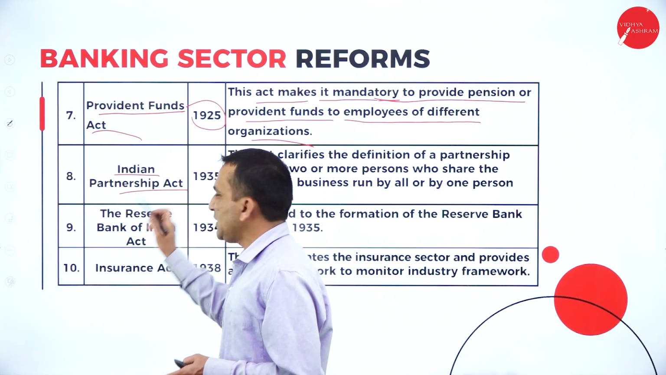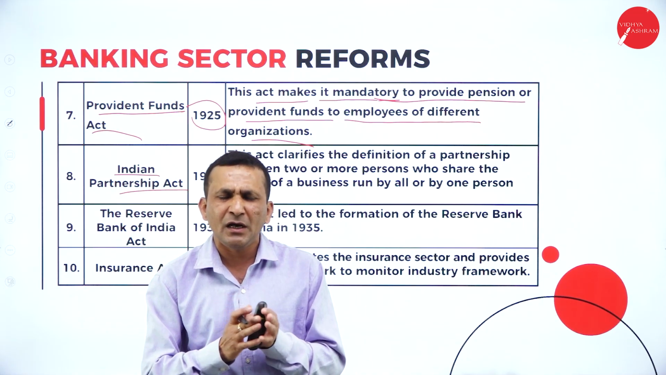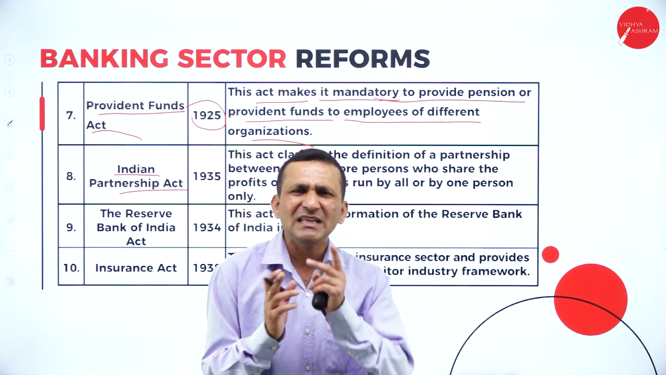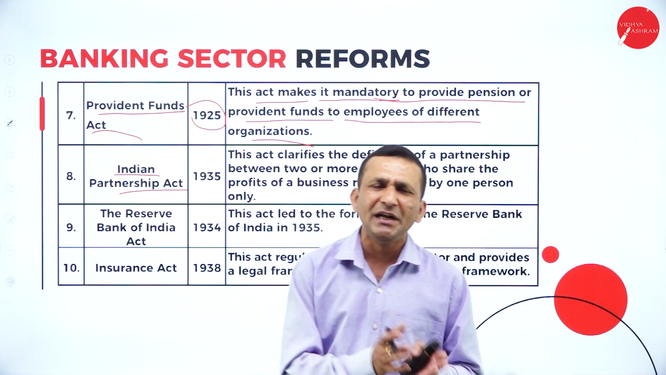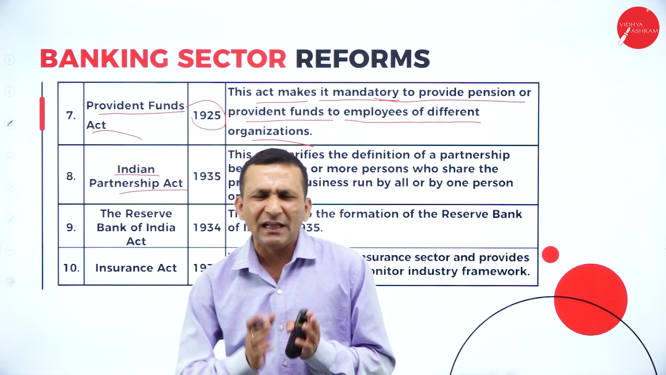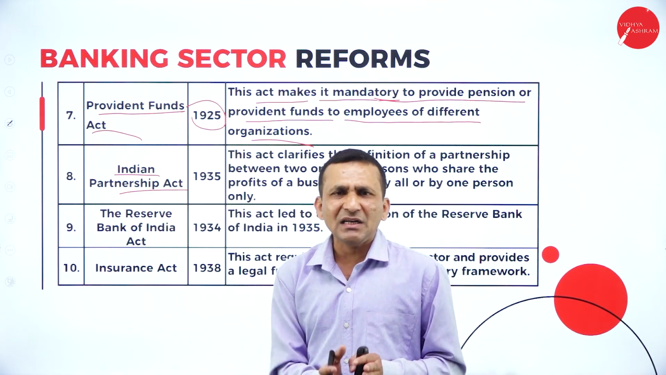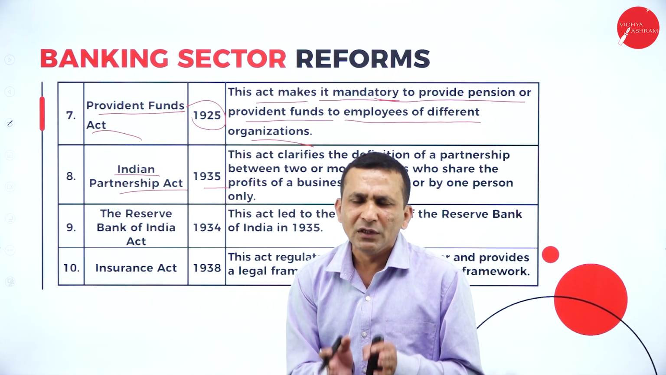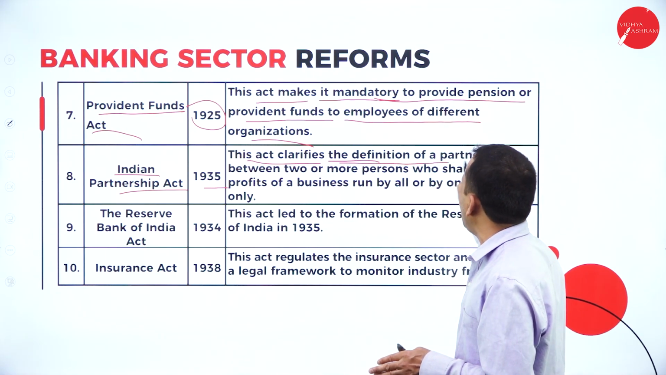So, Indian Partnership Act. Any persons who want to start a partnership firm, at least 2 persons become partners. In case of banking, there is a limit of 50 or 200. Under the Partnership Act 1932, which came into effect in 1935, this act clearly clarifies the definition of partnership.